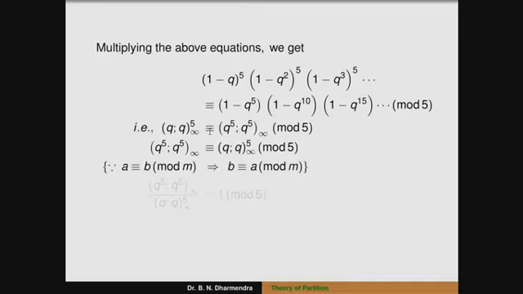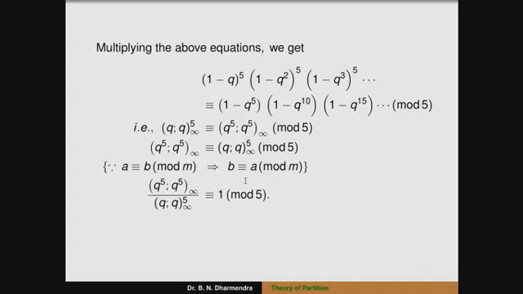We are using this result: a is congruent to b modulo m implies b is also congruent to a modulo m. Therefore, after dividing throughout by q to the power of 5, q to the power of 5 infinity, this becomes q to the power of 5, q to the power of 5 infinity divided by q infinity whole to the power of 5, that is congruent to 1 modulo 5.